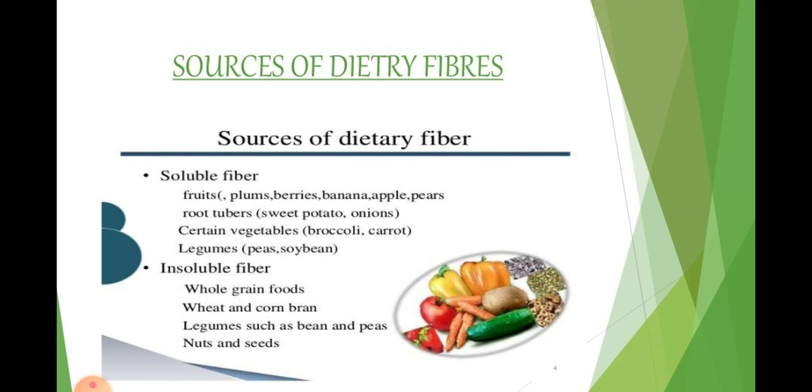When we are talking about root tubers, then sweet potato and onions are examples of soluble fibers. These contain soluble fibers, and certain vegetables like broccoli and carrot contain soluble fiber. And when we are talking about legumes, then peas and soybean are sources of soluble fiber. That means they contain soluble fiber. Okay, now there are two types of dietary fibers, soluble fibers and insoluble fibers. When we are talking about soluble fiber, then some fruits, some root tubers, some vegetables and some legumes are the sources of soluble fiber.